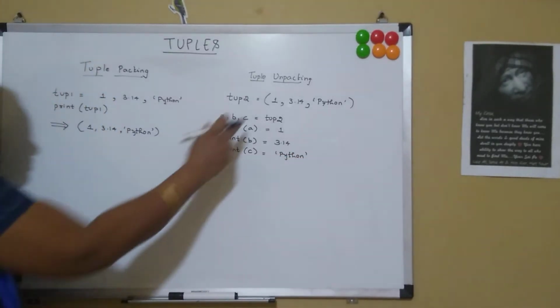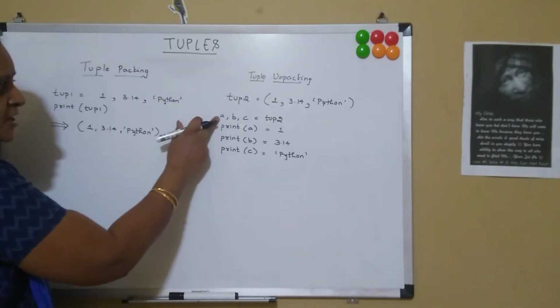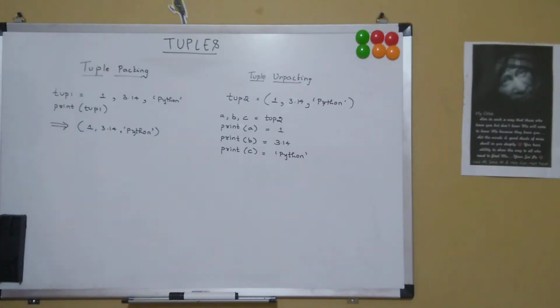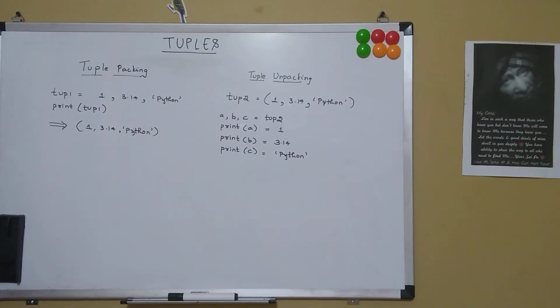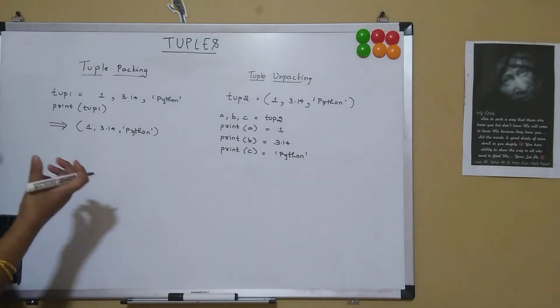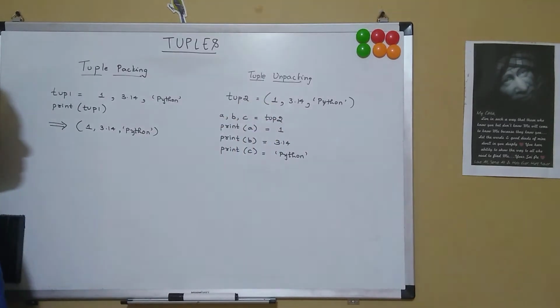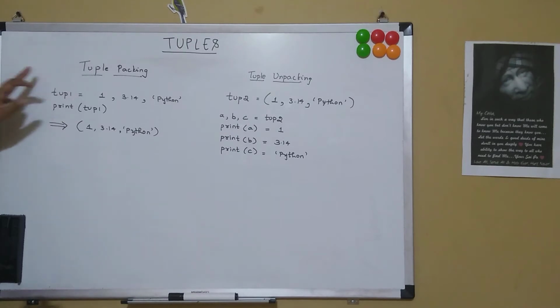So, the items of the tuple have been assigned to individual variables, and this process is called tuple unpacking. So, tuple unpacking means to extract the items of the tuple into individual variables. So this was tuple packing and unpacking.